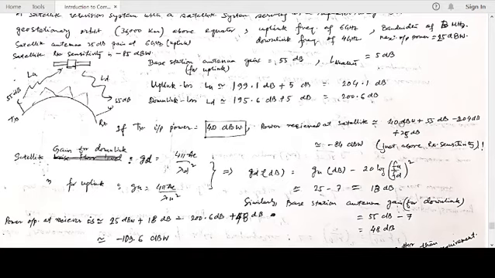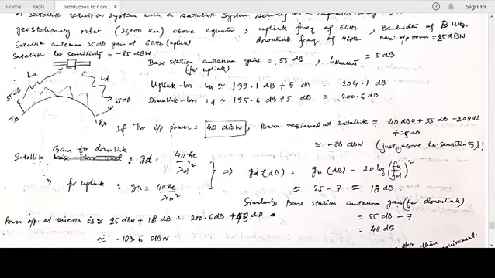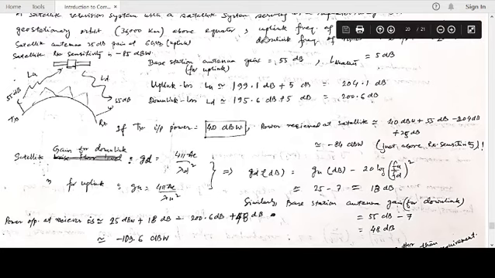Power received at the satellite is the transmit power plus the gain of the transmit antenna for the uplink, which is 55, the loss minus 204, and plus the gain of the satellite antenna, which is 25 dB at the uplink. It turns out to be minus 84 dB watt, which is just above receiver sensitivity, barely above it. So the transmit input power has to be at least 40 dB watt. Very good. So we have calculated the transmit input power. This is the first calculation that we have done, such that it satisfies the given specifications.